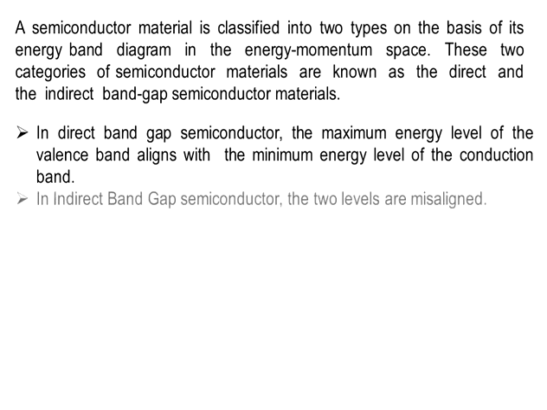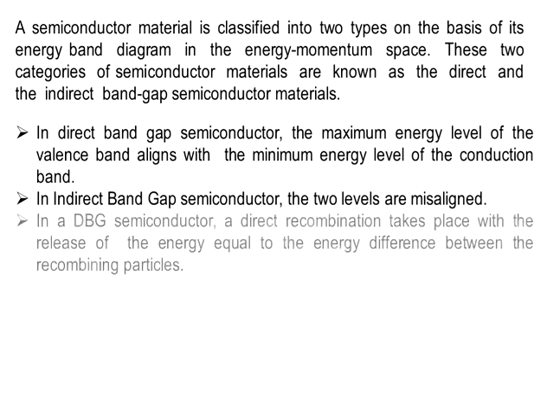In indirect band gap semiconductor, the two levels are misaligned. So because of this, in direct band gap material, direct recombination takes place and it will emit one photon.